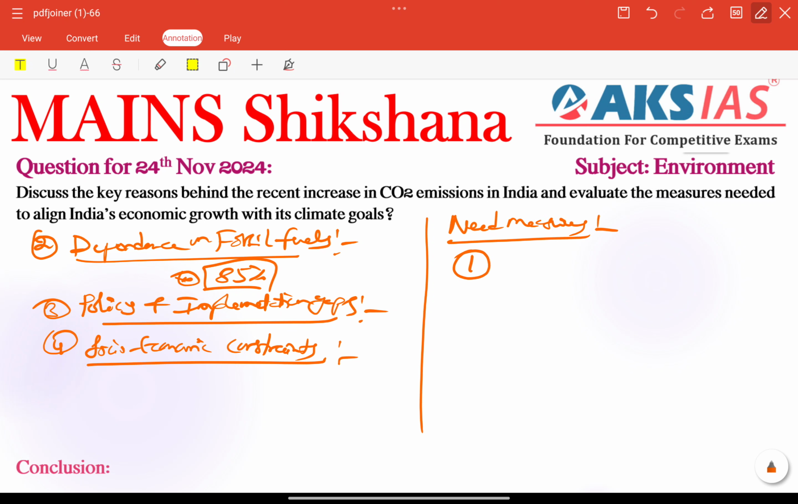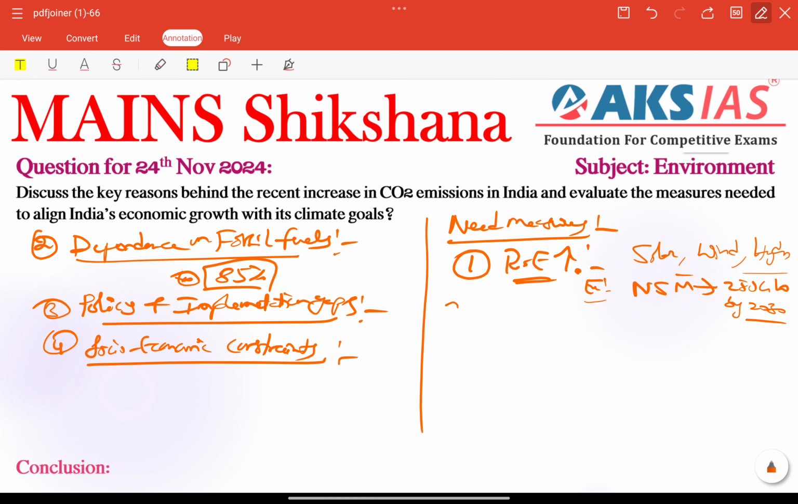First of all, we can talk about accelerating renewable energy. This is the perfect needed measure. Scaling up our solar, wind, and hydropower. We have solar, wind, and hydropower, and we need to increase these. For example, the National Solar Mission targets 280 gigawatts of capacity by almost 2030.